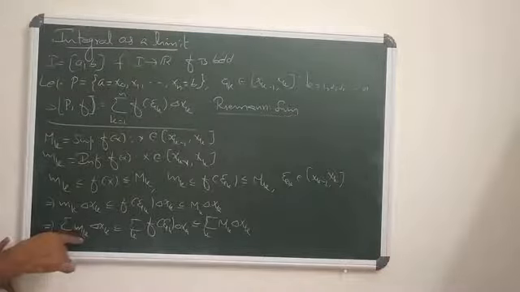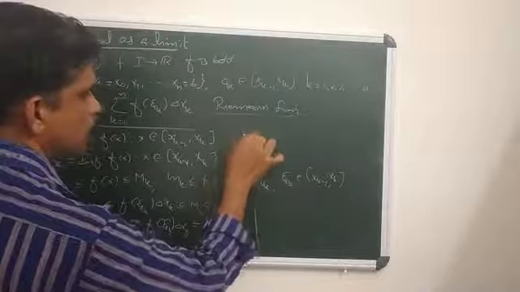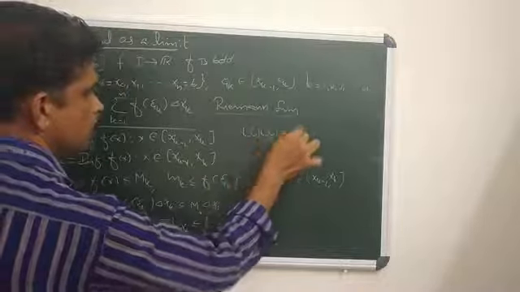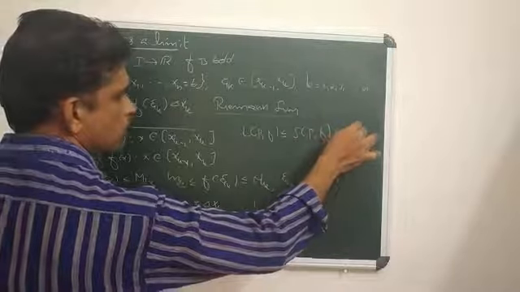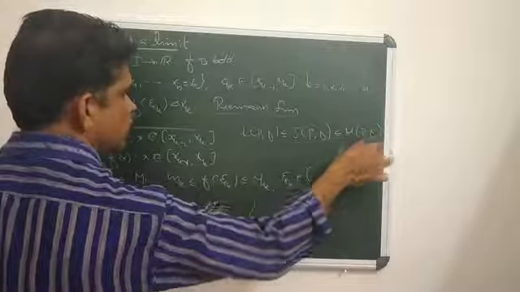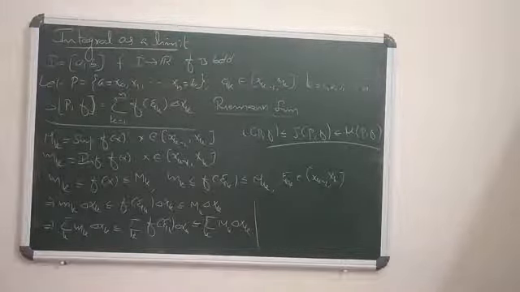What about the term on the left side? That is L(P, f), less than or equal to, what is the middle term? Which is S(P, f), the newly defined term, less than or equal to, what about the right side? Which is U(P, f). So we have this result: if P is a partition of the closed interval [a, b] and f is a bounded function, with S(P, f) the Riemann sum, then L(P, f) is less than or equal to S(P, f), which is less than or equal to U(P, f). Clear? Yes.